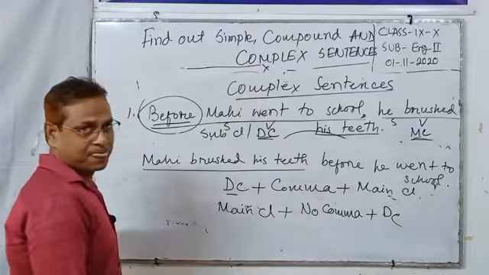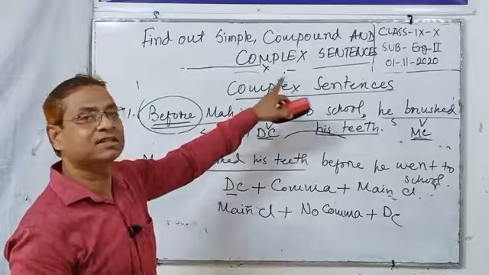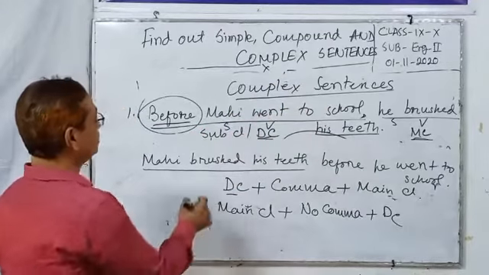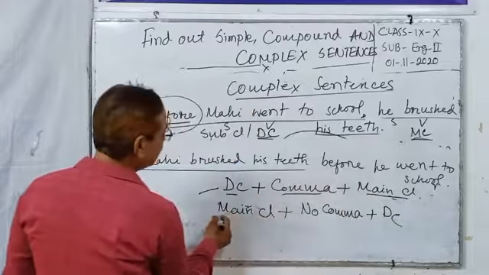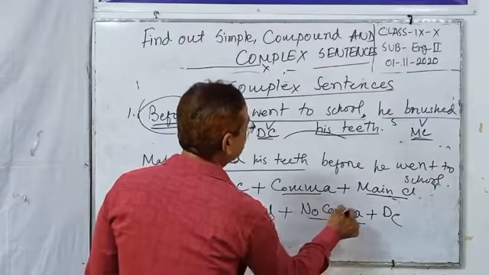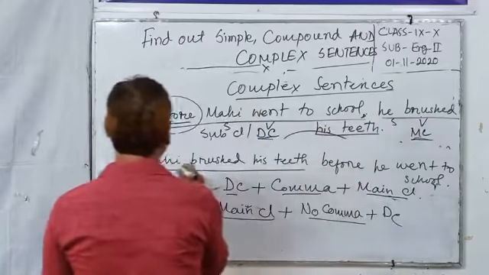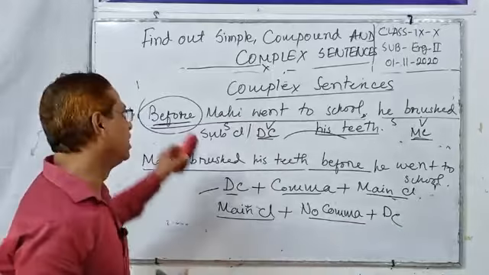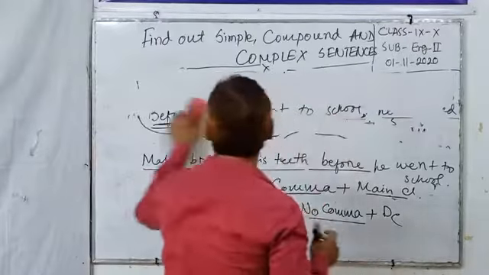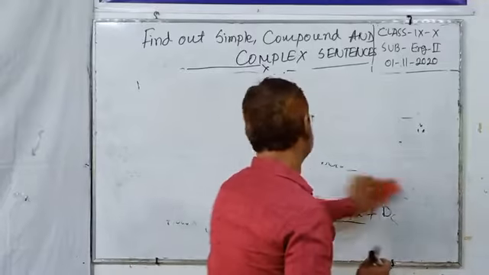This is what the forms look like in a complex sentence: dependent clause plus comma plus main clause; main clause plus no comma plus dependent clause. We should not put a comma after the main clause.